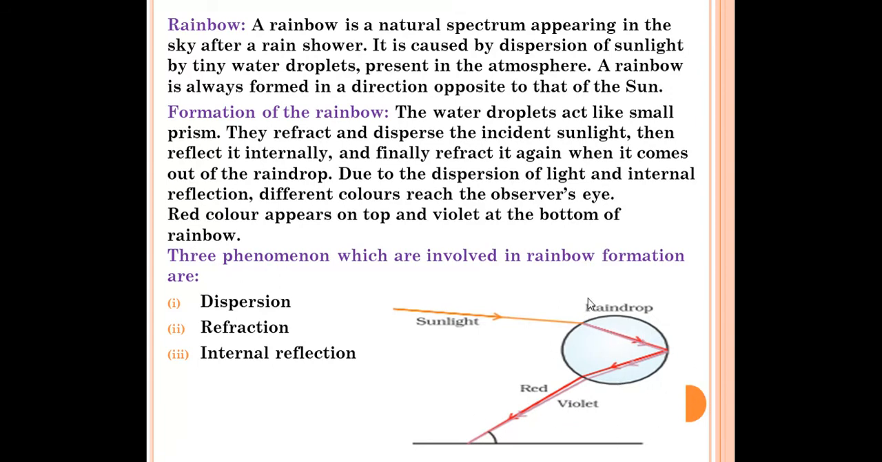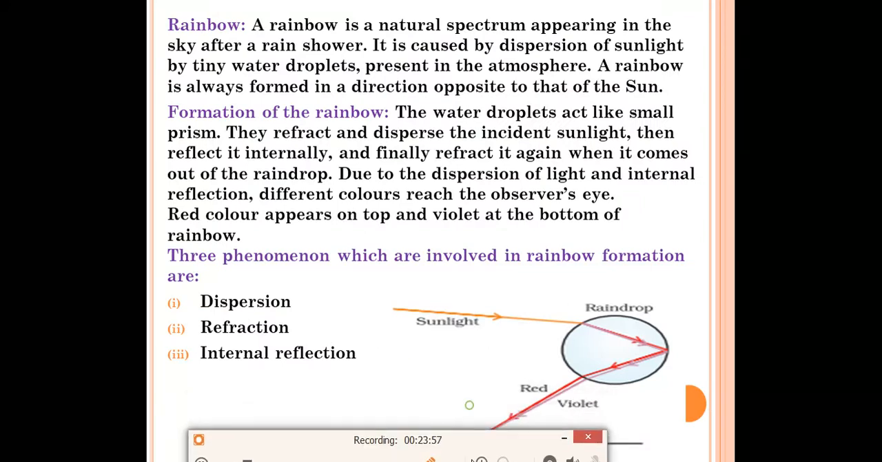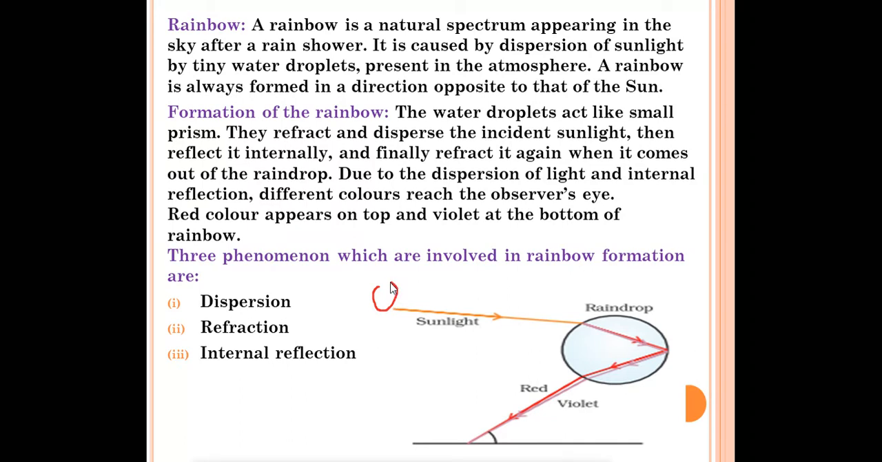Suppose this is the raindrop, and sunlight is coming from here. Over there we have the sun. From there the sunlight is coming out. This is the incident ray. From air to water, it is entering from the rarer medium to the denser medium. Then what will happen? Refraction will take place. This is the refracted ray, and dispersion will also take place. The 7 colors we can see inside the raindrop.